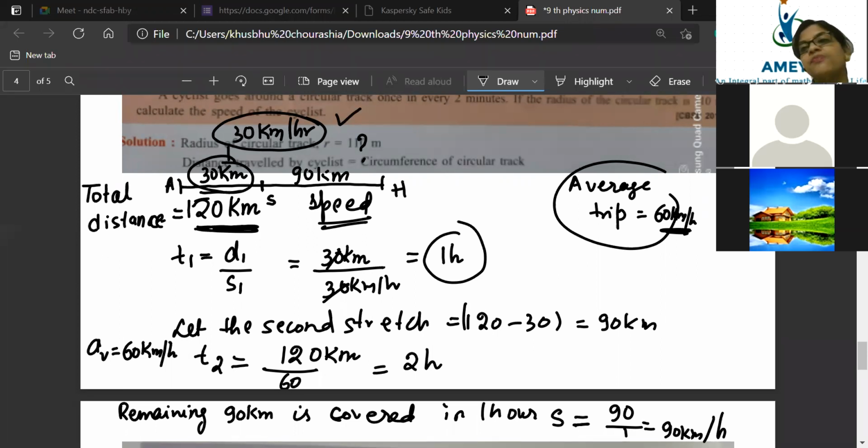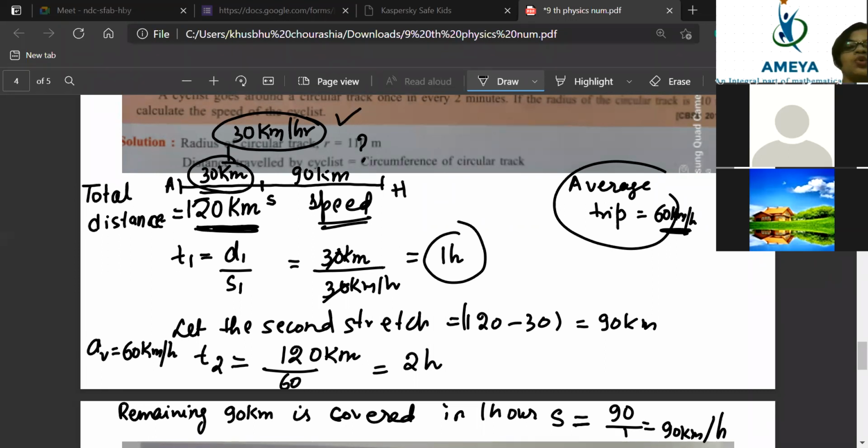Average speed of the trip means from Darshini's home to my home, she has to maintain a speed of 60 kilometer per hour, and the distance between my home and Darshini's home is 120 kilometer. So with the help of speed and distance, we will find the total time taken.